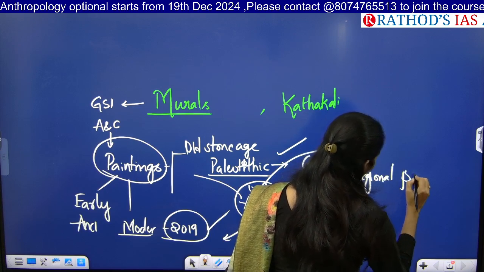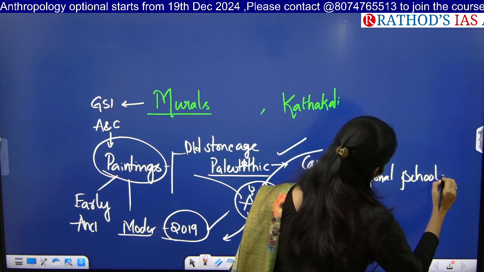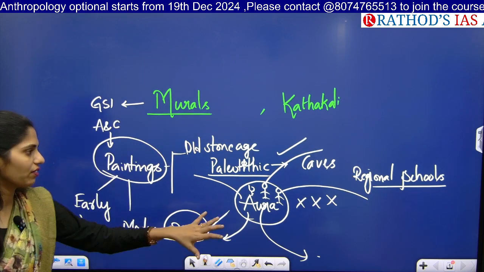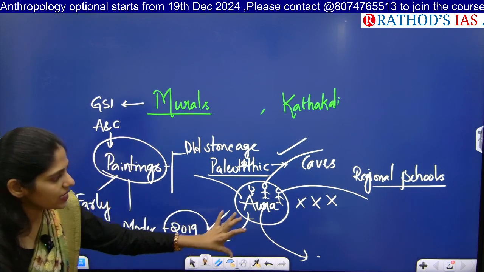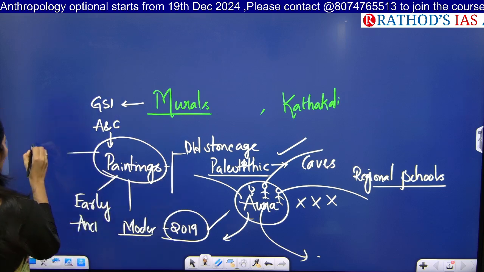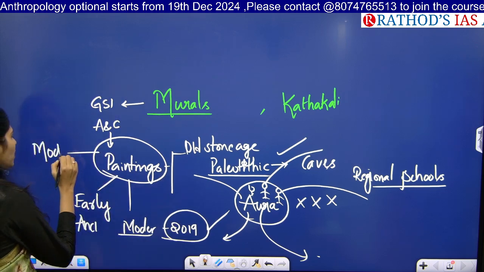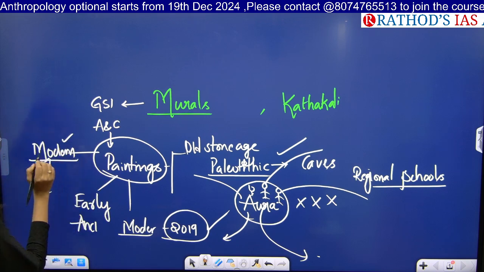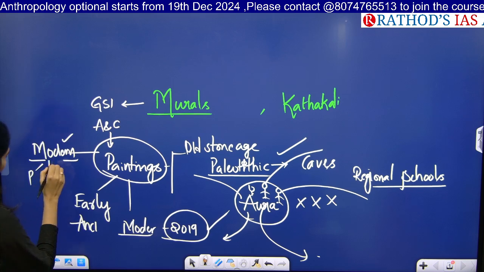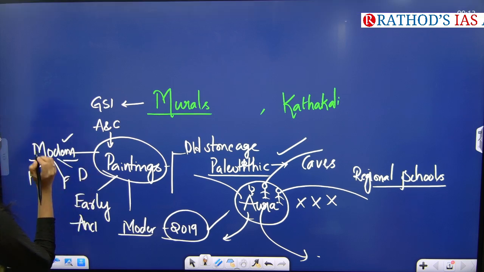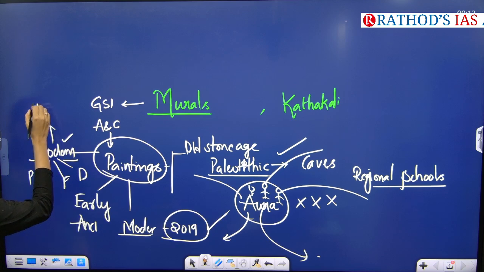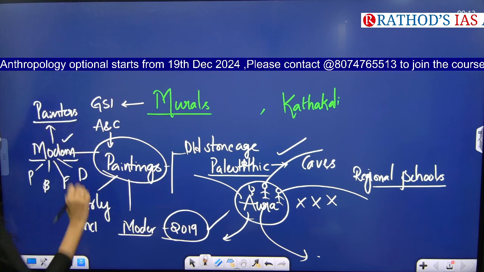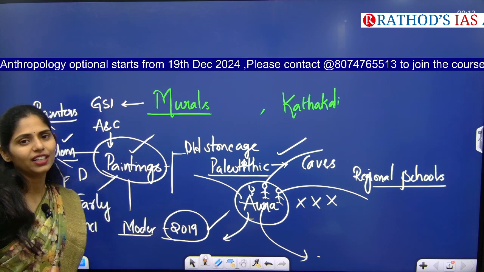Regional schools of painting, you have to see that as well. For example, the Tanjore school, the Mysore school, like that. We have different regional schools. All these things you have to see, and you even have to focus on modern paintings: the influence of the Portuguese, the British, the French and the Dutch. And you have to see famous painters of that time. So all these are the things you have to see from the paintings chapter of your art and culture.